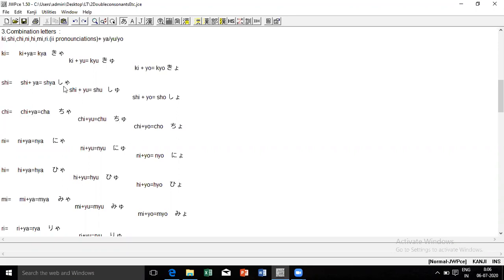Now when I'm writing this ya, yu, yo, it should also be 1/4. Just like the small tsu that we had used, this ya should also be of the same size, just 1/4. It should not be half, it should be 1/4. It looks as if it is half, but it is 1/4 size.